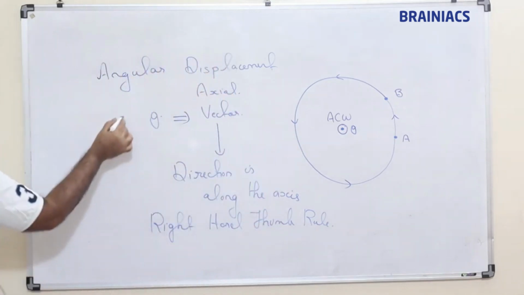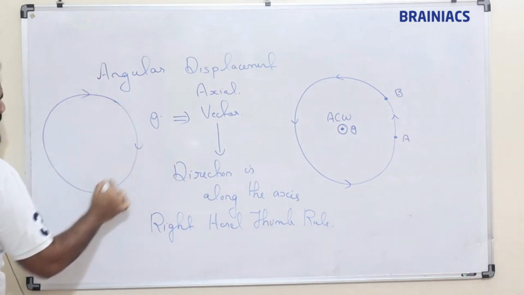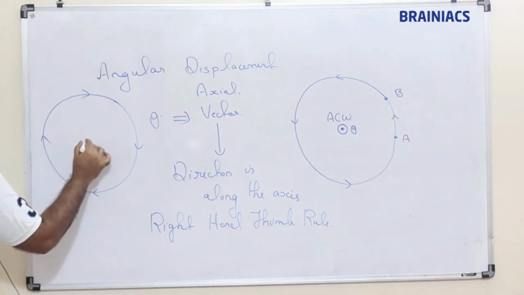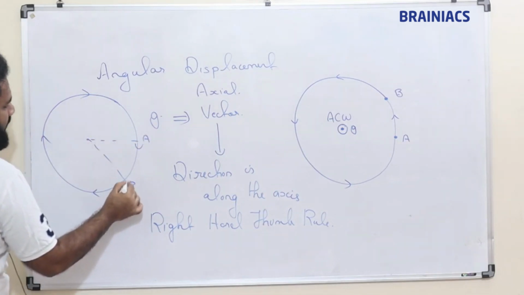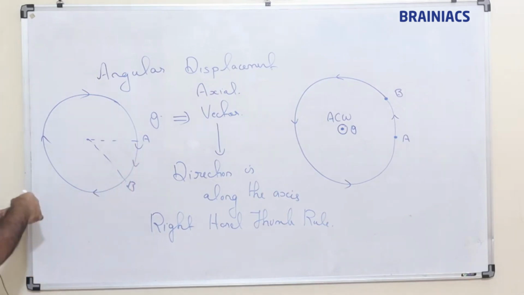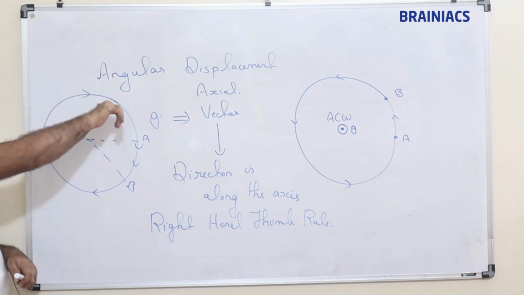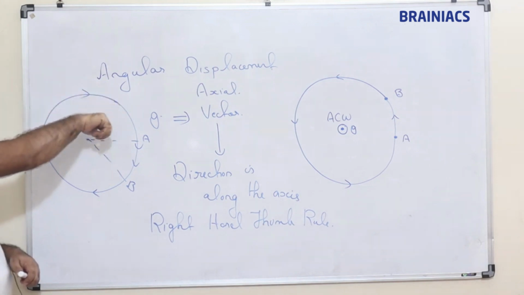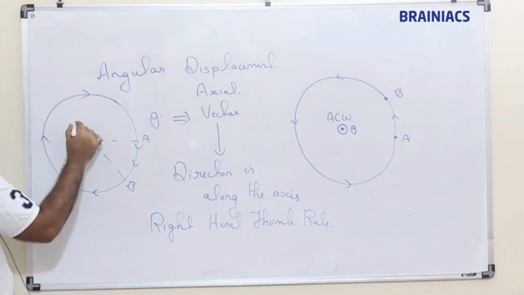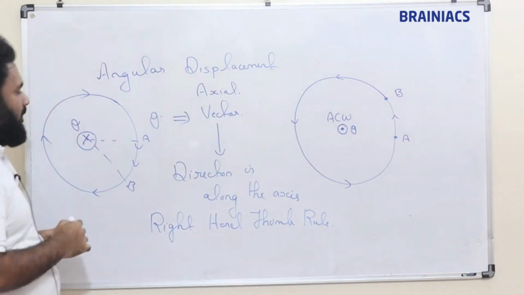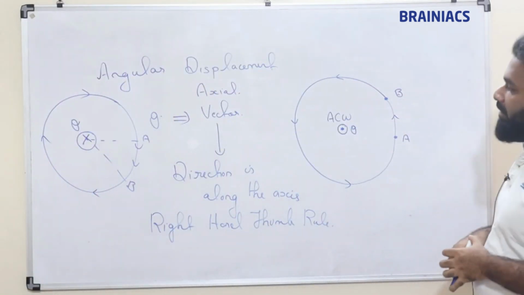Clear? Suppose I do a clockwise rotation, with this as the initial position and this as the next position. Curl the fingers in the direction of motion. When I curl the fingers, I can see the thumb is going inside. This is the direction of angular displacement. So this is an axial vector.